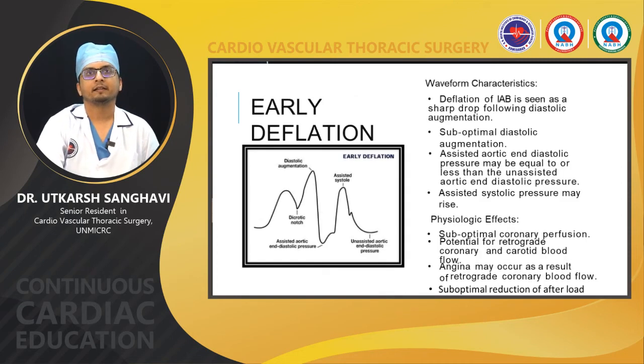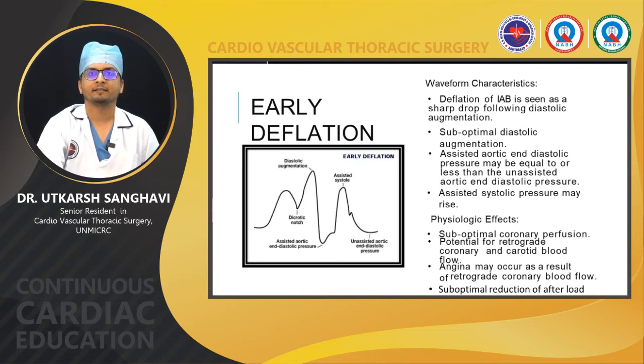Coming to the third thing, early deflation, meaning that the deflation is occurring well before the onset of the systole. So there will be a sharp drop in the diastolic augmentation, as you can see in the figure. There will be suboptimal diastolic augmentation. Assisted aortic end-diastolic pressure may be equal to or less than the unassisted aortic end-diastolic pressure, and the associated systolic pressure may rise. The early deflation can cause suboptimal coronary perfusion. There may be a potential for retrograde coronary and carotid blood flow.